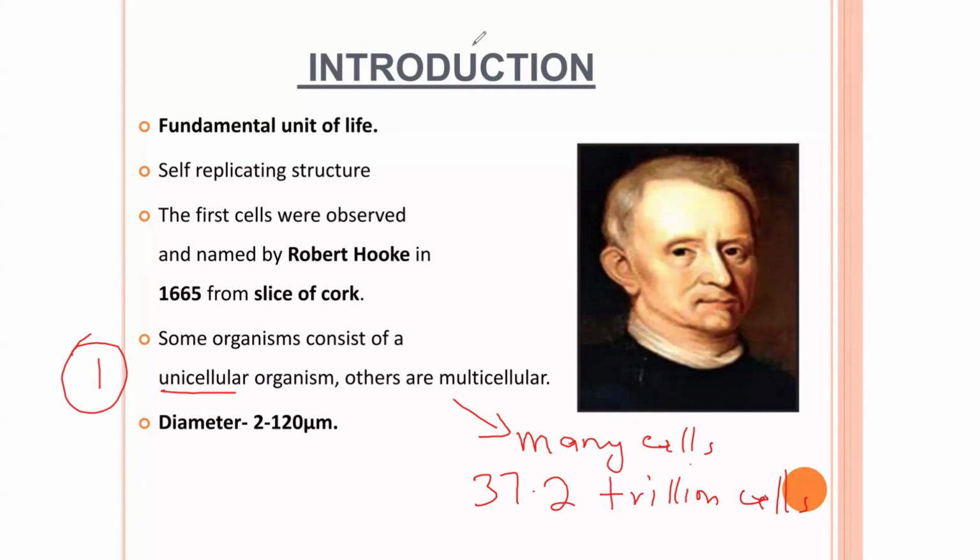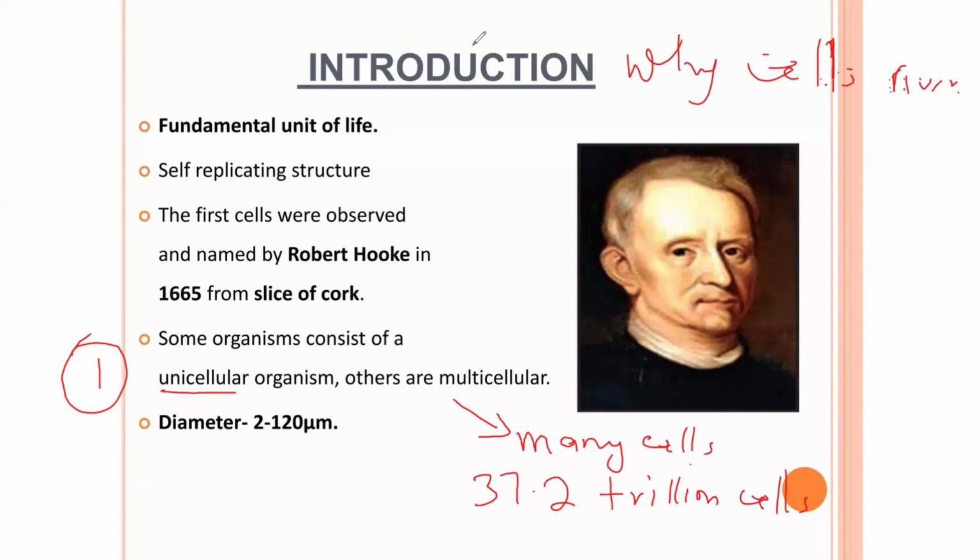So from the time you are born up to 40 years, your level of growth is always increasing, and as you grow, the number of cells is increasing. Why does the number of cells increase in our body? That is the question.